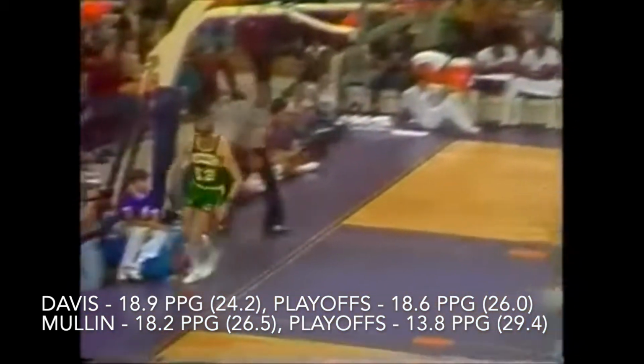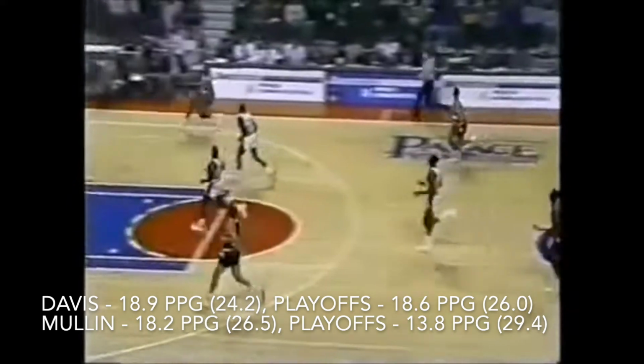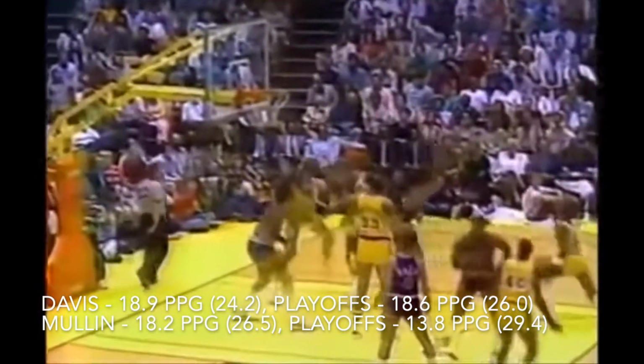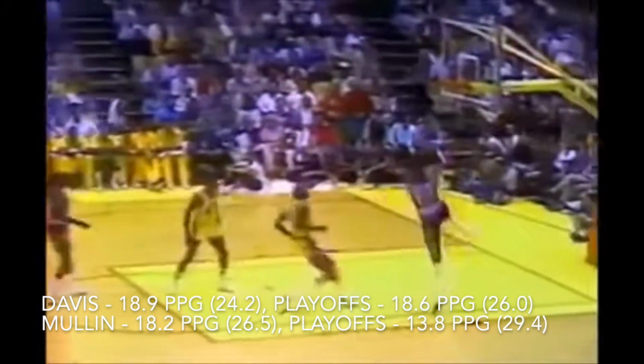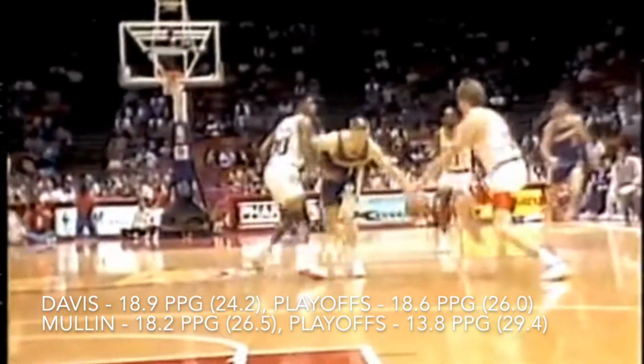In the scoring category, this is what both players were known for. Davis averaged 18.9 points per game for his career, peaking at 24.2 points per game in 1978, and 18.6 points per game in the playoffs, peaking at 26 points per game in 1983. Mullin averaged a similar 18.2 points per game for his career, peaking at 26.5 points per game in 1989, and 13.8 points per game for the playoffs, peaking at 29.4 points per game in 1989.